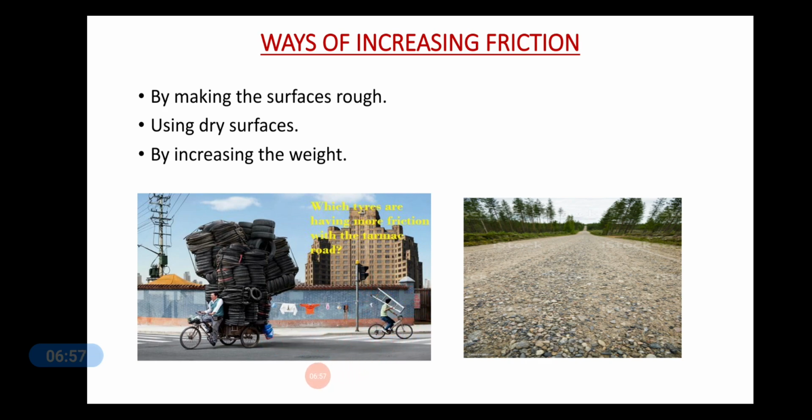Who do you think will be able to move faster? Definitely the person with a small load will be able to move faster. But to increase the friction, you take a lot of load on you, your weight is increased, and as such the friction is also increased over here.